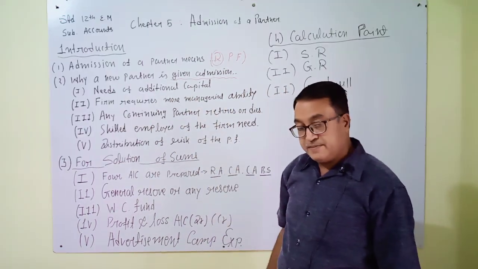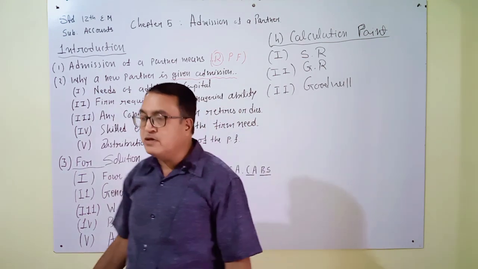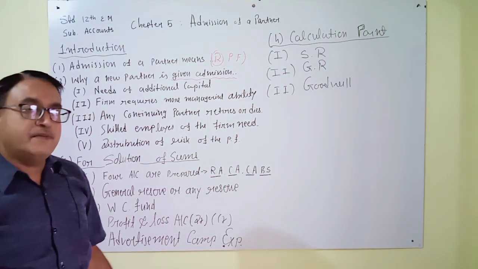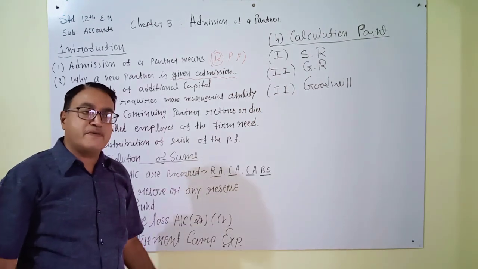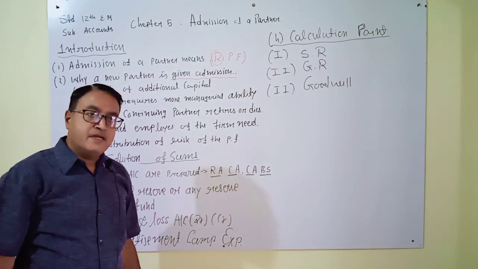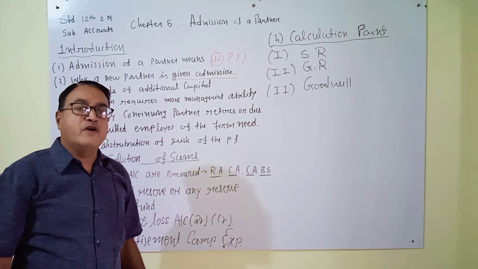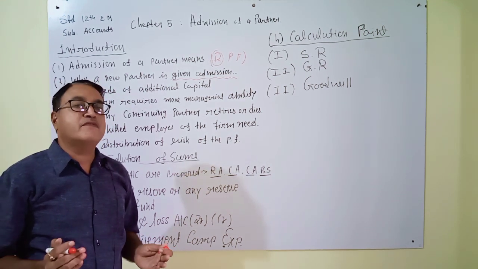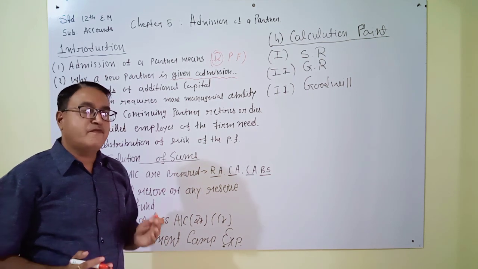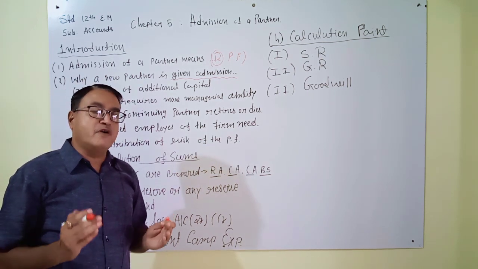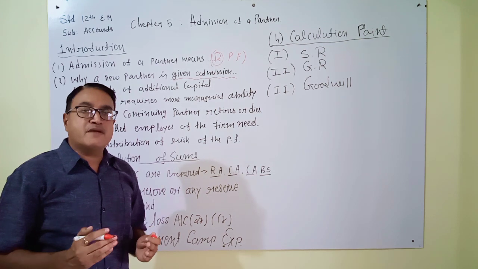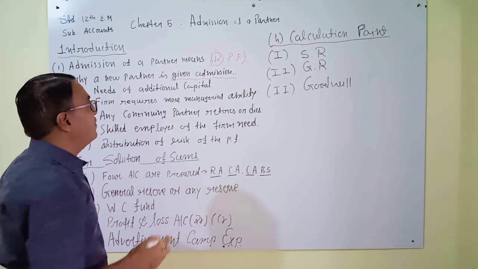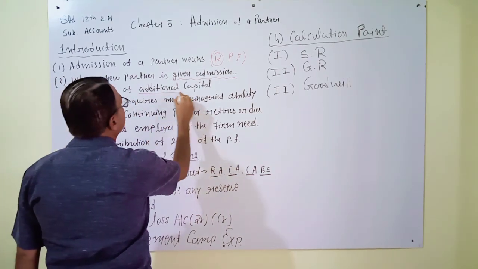We know that if we want to continue and develop our partnership firm and make our business bigger and bigger, then first additional capital is required.